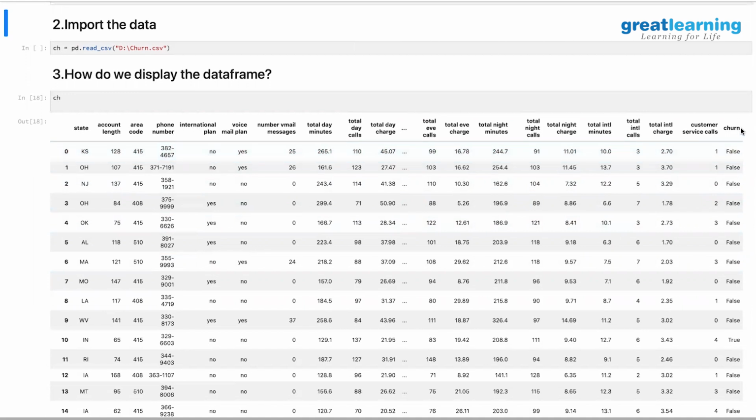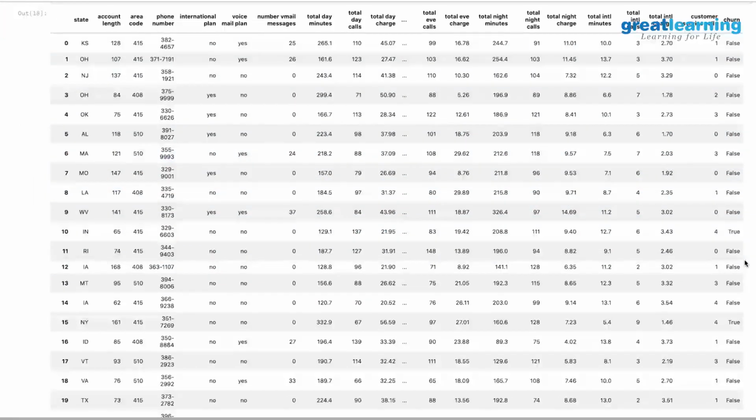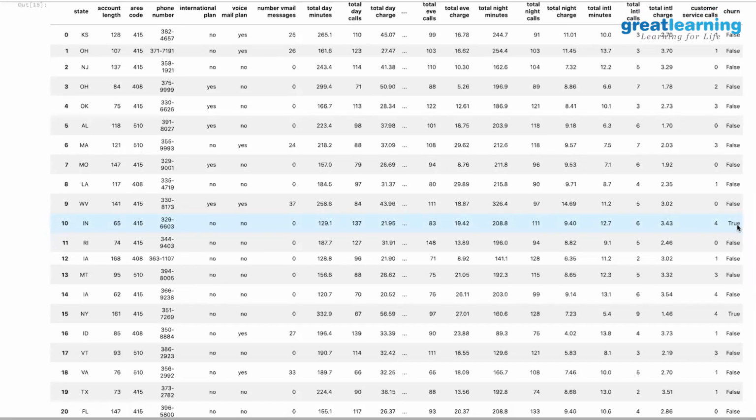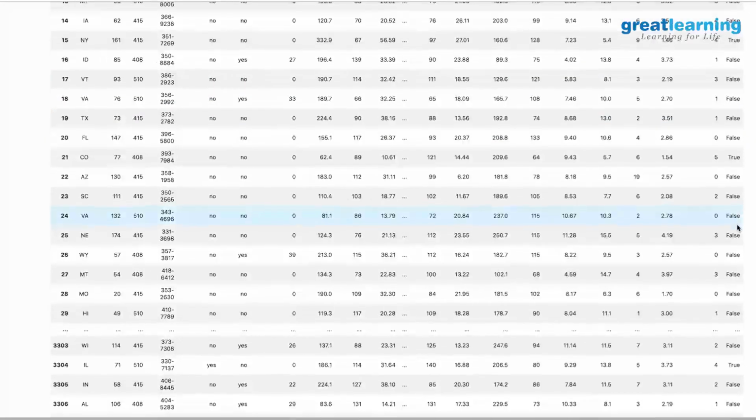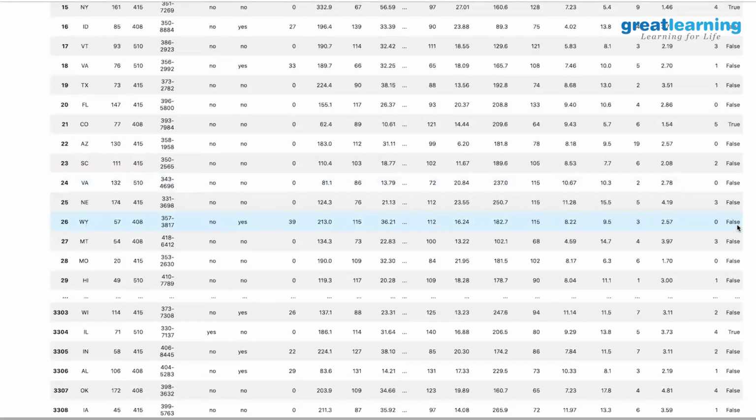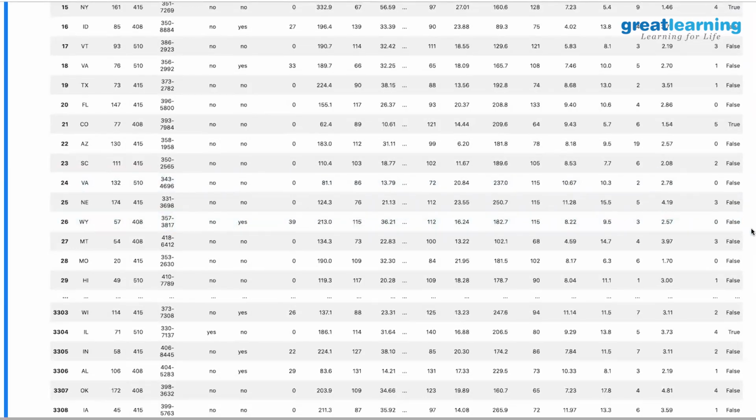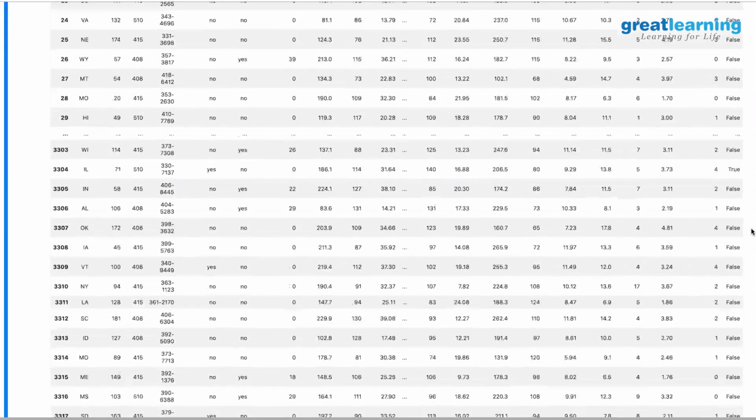You see churn as false, two values essentially. That is what we want to find out. The same data set can be used for basic statistics analysis. The same data set can also be used for building a machine learning algorithm for prediction. So it's a classification problem. You can use it for that purpose also.